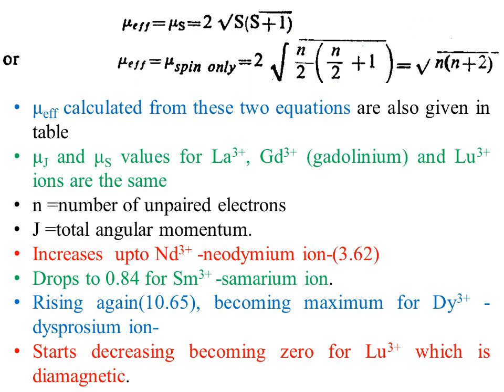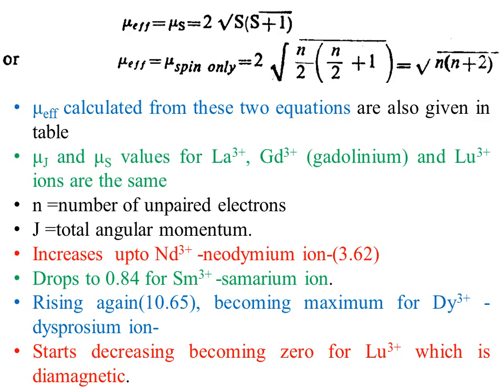That's why, while discussing the table, I told you that two ions have their values exactly similar as calculated from the J formula and from the spin-only formula.